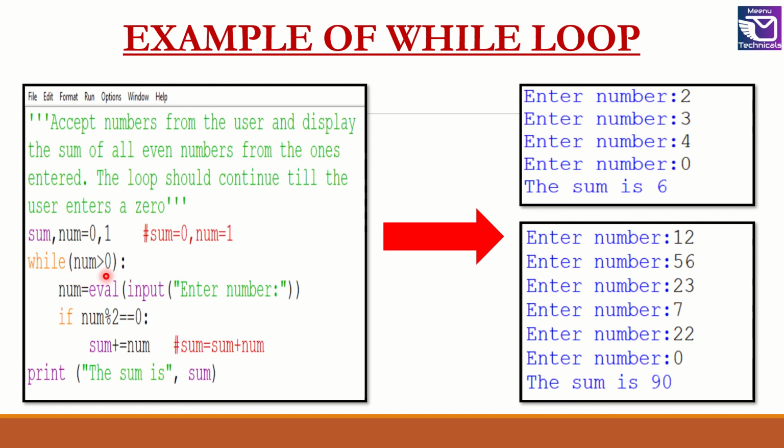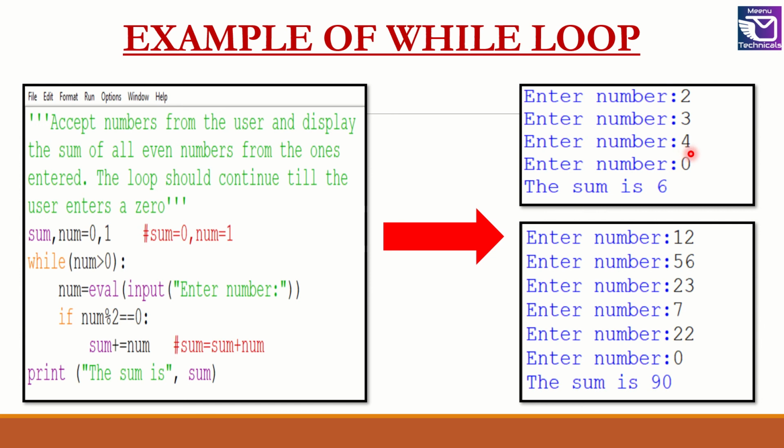Again, the loop will be executed and the test condition is evaluated. In this case 2 is greater than 0, so this condition will be true and control will pass inside the loop, and I am accepting num from the user again. So 3 is entered. 3 mod 2 is not equal to 0. This condition is false, so the if is not executed. Again, num greater than 0 is evaluated. So 3 is greater than 0. Condition is true. And I enter the loop again and accept the value of num from the user.